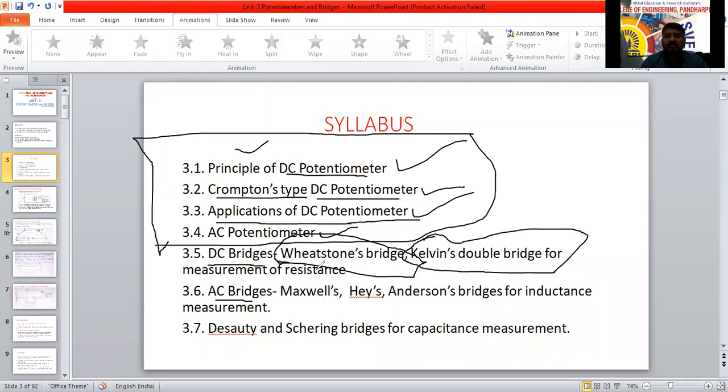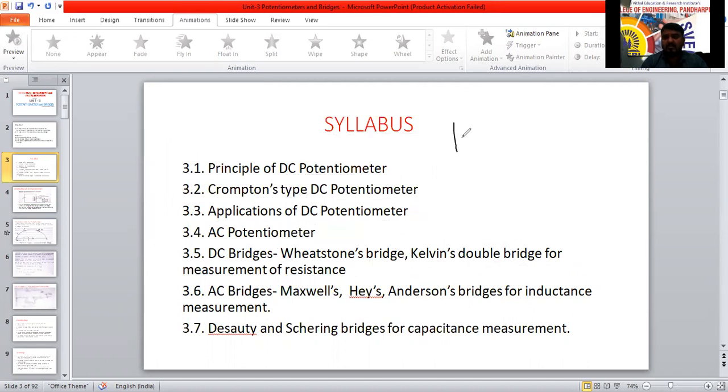Both are for the measurement of resistance. Wheatstone bridge is used for the measurement of resistance only, and Kelvin double bridge is also used for the measurement of resistance only. There are three circuit elements: R, L, C. To measure the resistance, we use the Wheatstone bridge and the Kelvin double bridge.